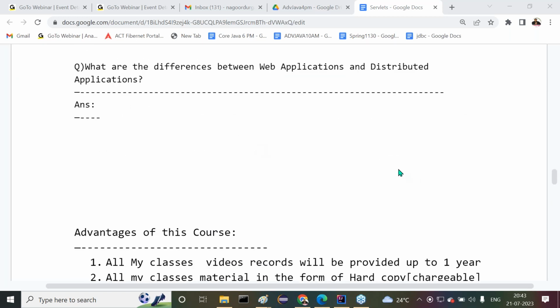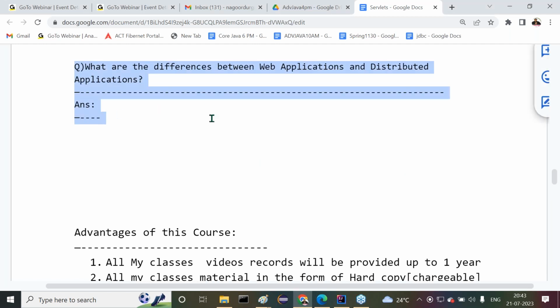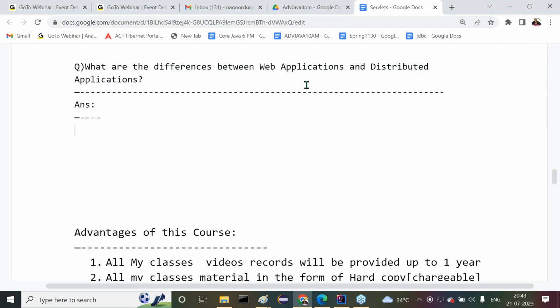Guys, this question I want to discuss in the next class, because it's a bigger one and some explanation is required. Core Java is not completed yet; it's going on from 7:30 to 9 o'clock every day. I'm going to take this advanced Java before the core Java class time. The frameworks batch may start after 1 month. But first of all, I need to talk about servlets. At least we have to complete servlets, and after that I will start the frameworks.